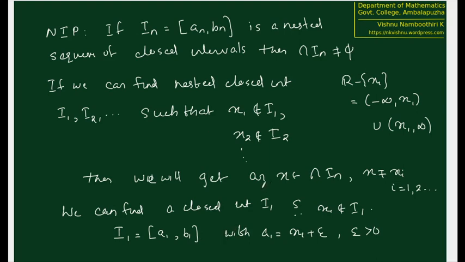But now we want I2 in such a way that x2 is not there. Now we want I2 such that x2 is not in I2, and not only that, it must be nested. So I2 contained in I1. This is what we want. Okay, let us see if that's possible.